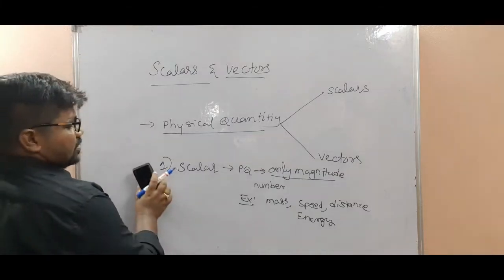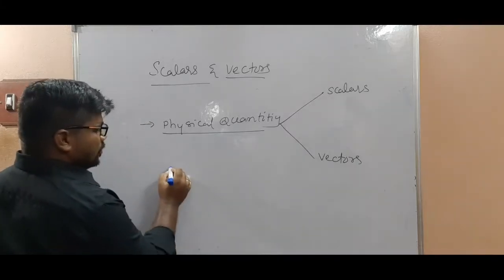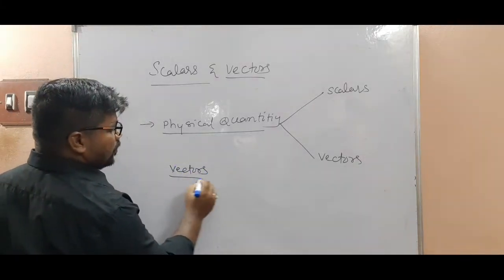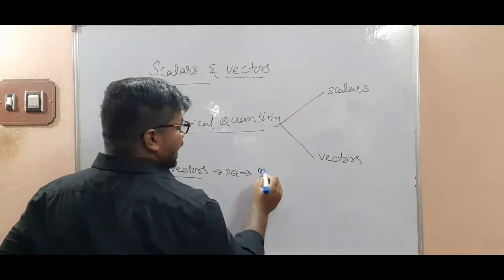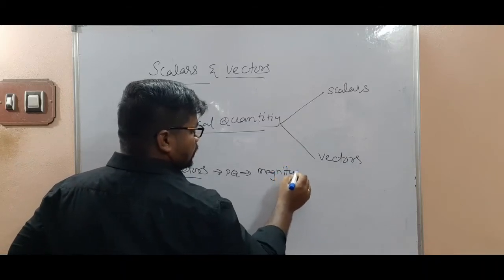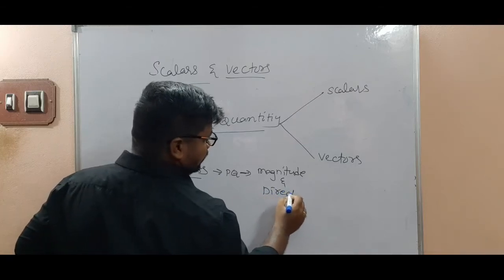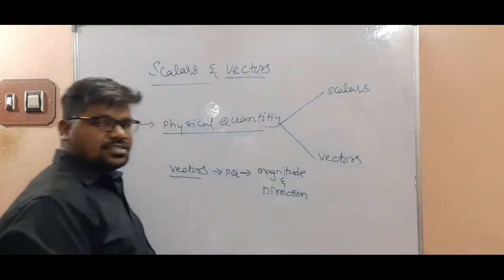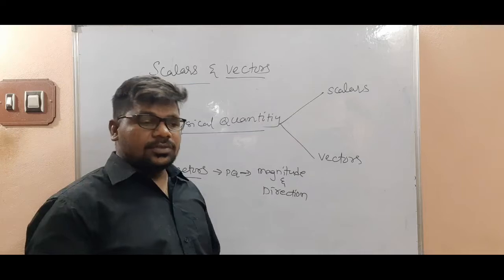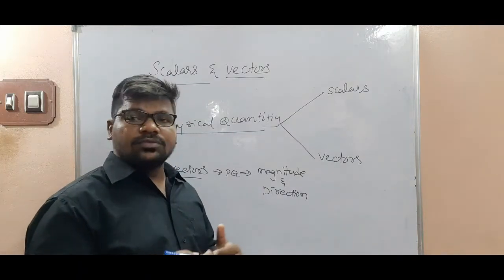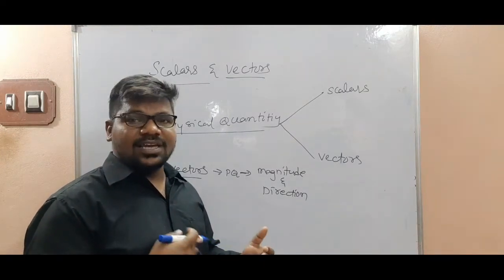Coming to vectors. Physical quantities having magnitude and direction. The physical quantities which have magnitude and direction. Okay, so the quantity which has some magnitude and in which direction the quantity can move.